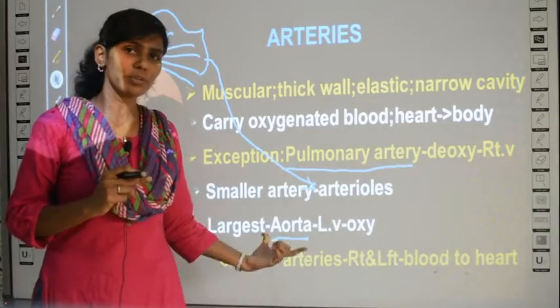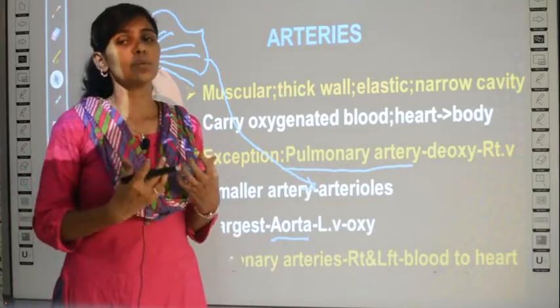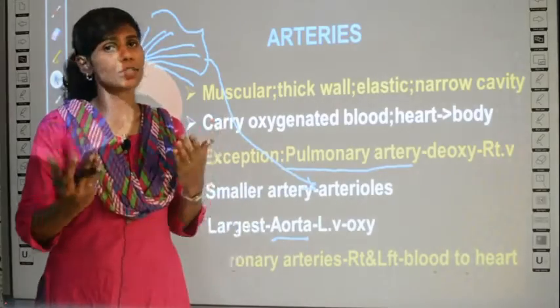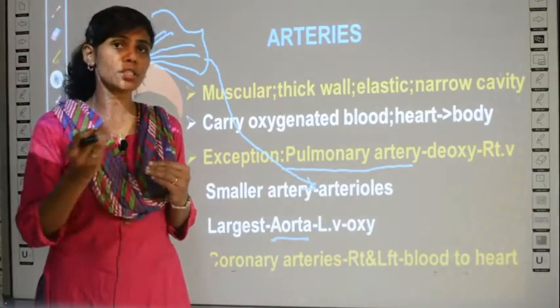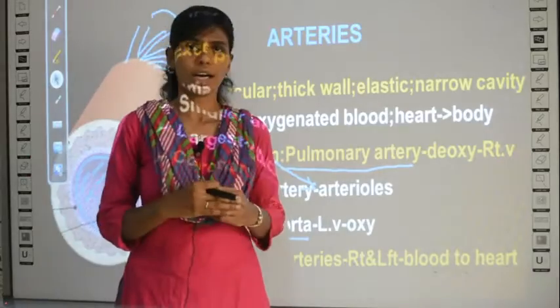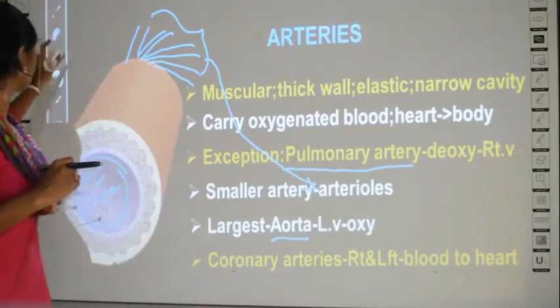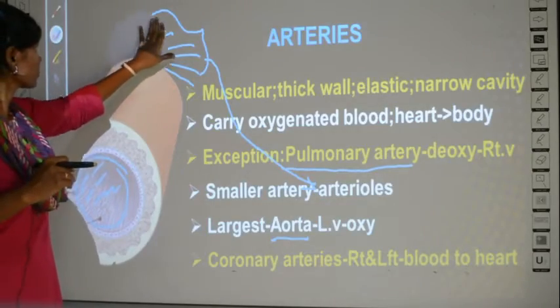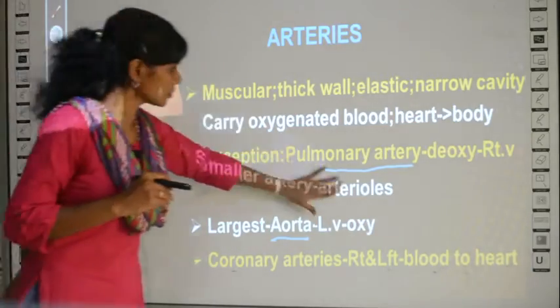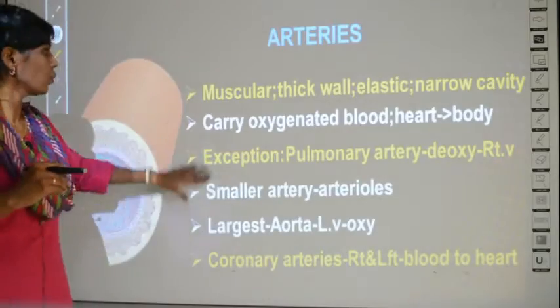And what is the function of coronary arteries? They are two in number, right and left, and their function is to supply blood to the heart. So this is all about arteries. You have to remember all the points. Next we learn about veins.